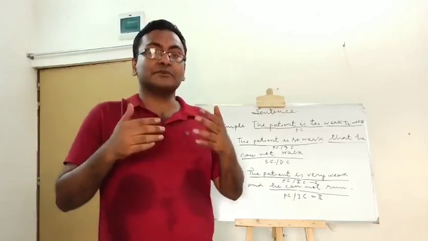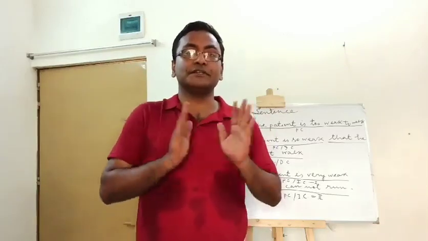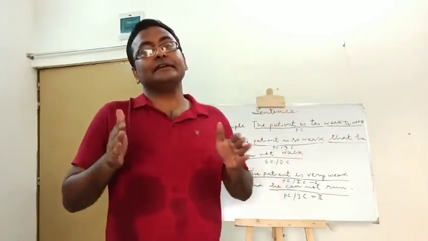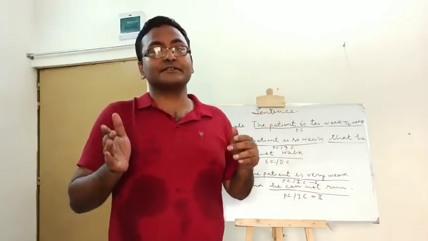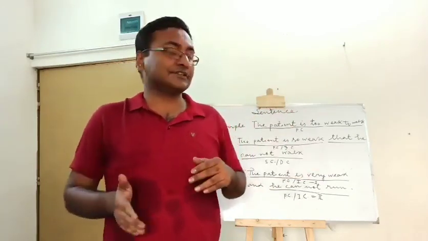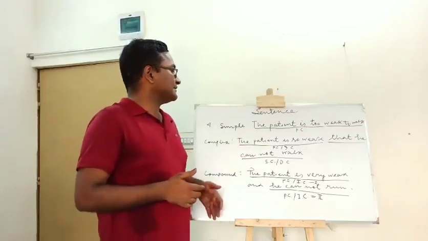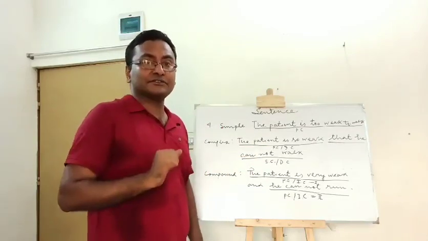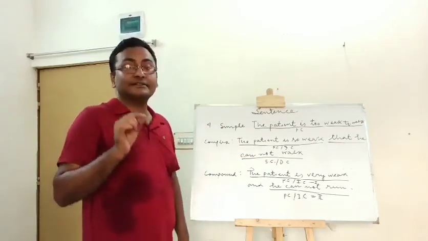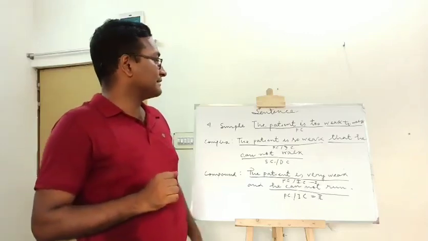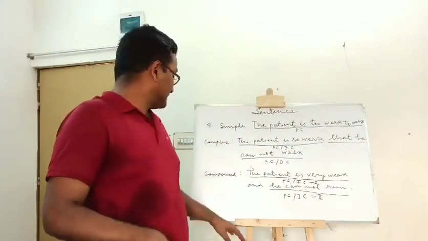If we transform the sentence into a complex one, obviously we have to divide the principal clause into two sections, principal clause and subordinate clause. What will it be? The patient is so weak, this is the principal clause section, that he cannot walk, this is the subordinate clause section. And the subordinate clause section starts with that.